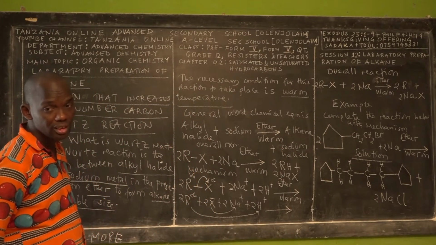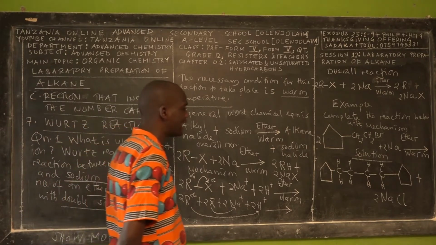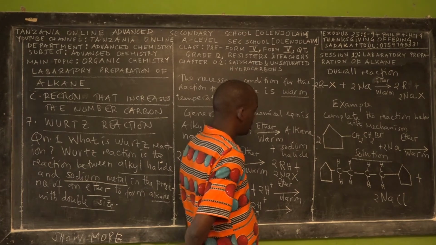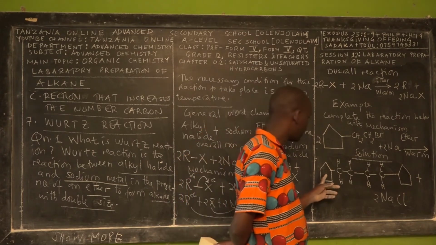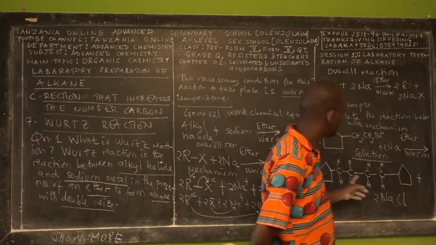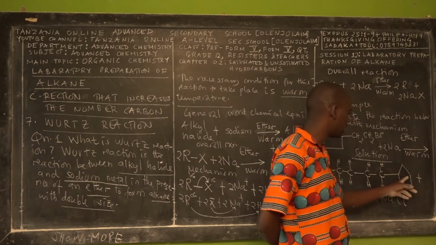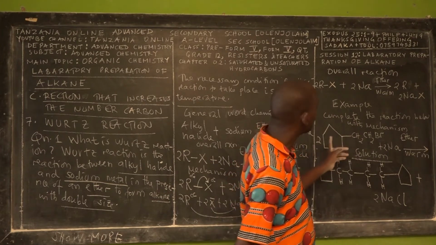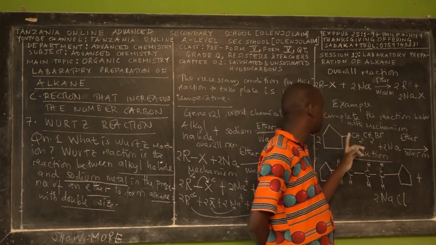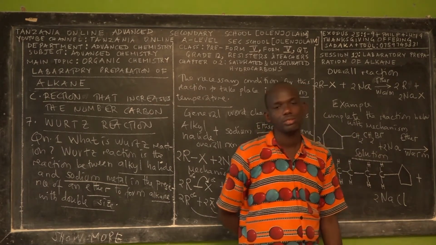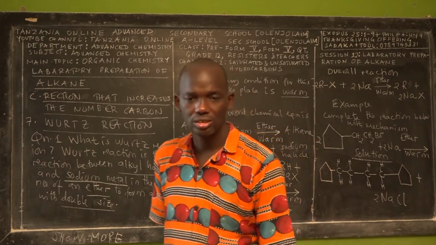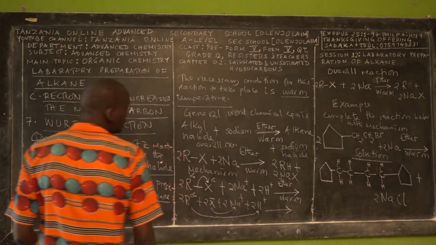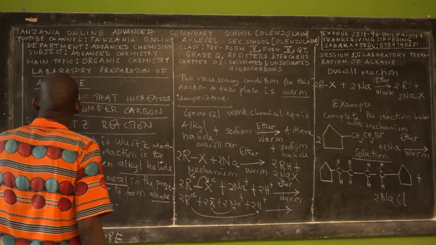Are we together, or should I add another example? There are 14: these are 5 plus 2, 7, and another 7, so 14. While on the reactant side we had 5, 6, 7. So the number of carbons is doubled. Right? Are we together?